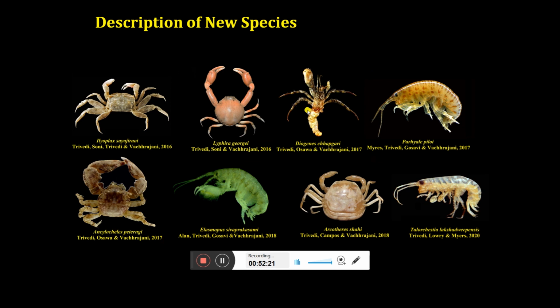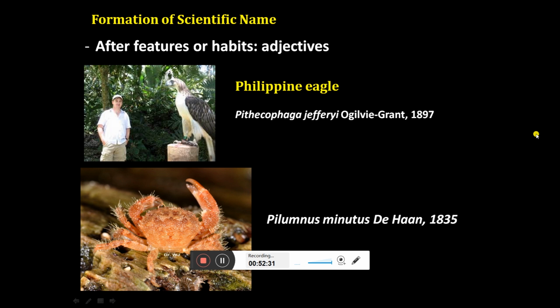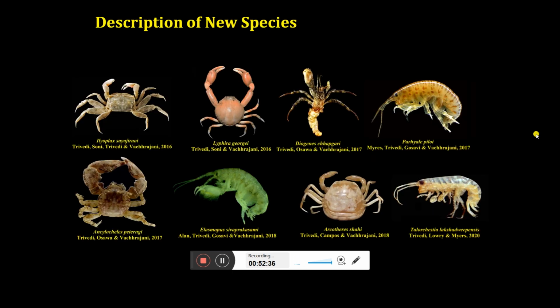Okay, so once you become an experienced taxonomist, you can describe a new species and get a good amount of publication, or valuable publication. Now, this is interesting: how to give the scientific name.